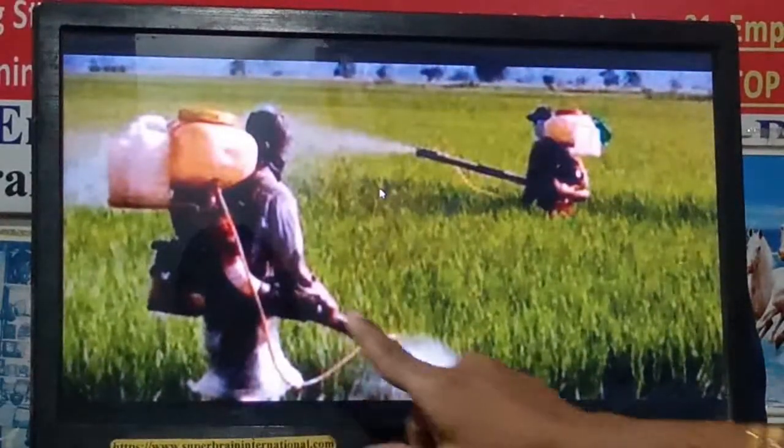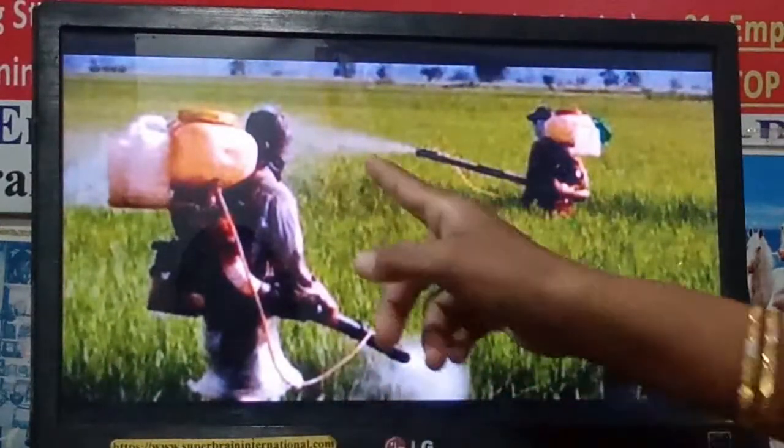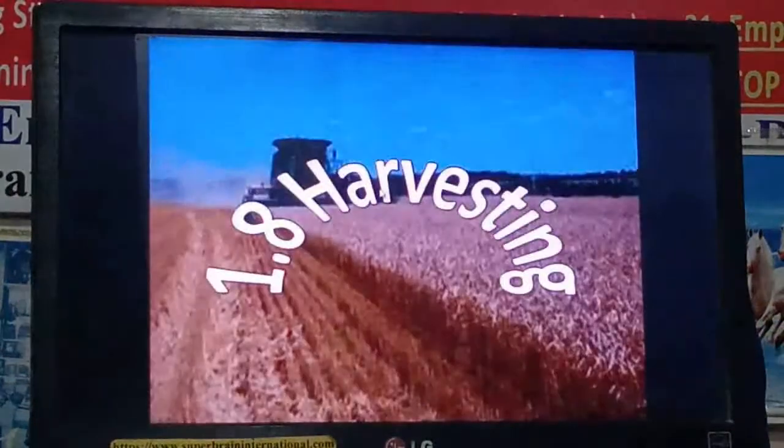This is another method which is used to kill the weeds.